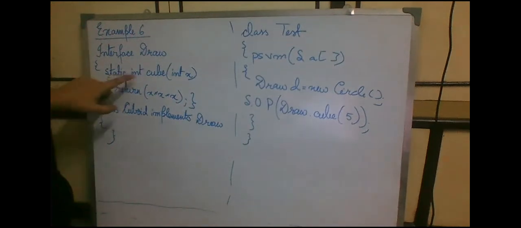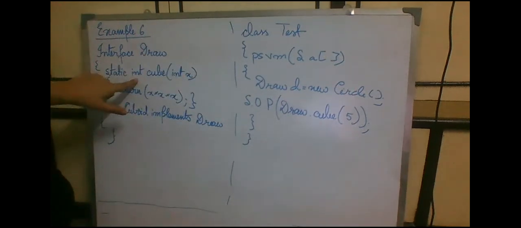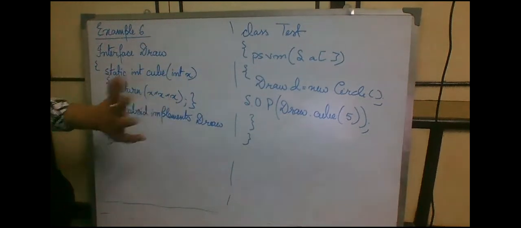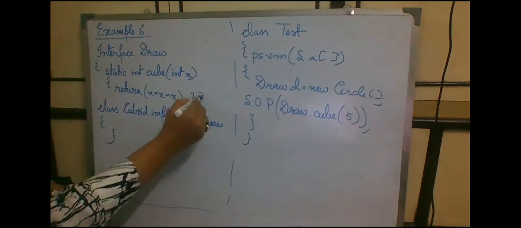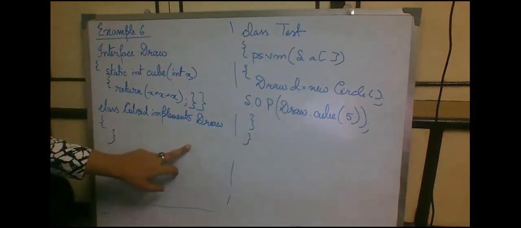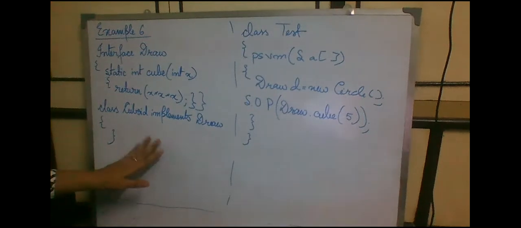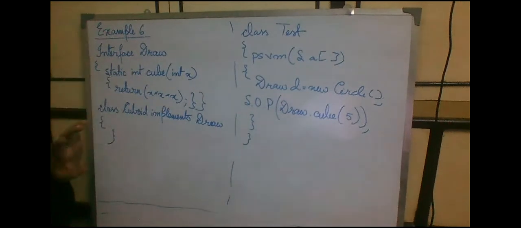Inside that I have static int cube, and I am passing a parameter int x. This is going to return an integer. So in the return, I am calculating the cube: x into x into x, and I'm closing that particular interface here. I have to close the interface here, right? Next, a class implements this particular interface Draw. I am not mentioning anything inside that class because there is no point in giving any class body to it. We are just going to see if this code works or not.